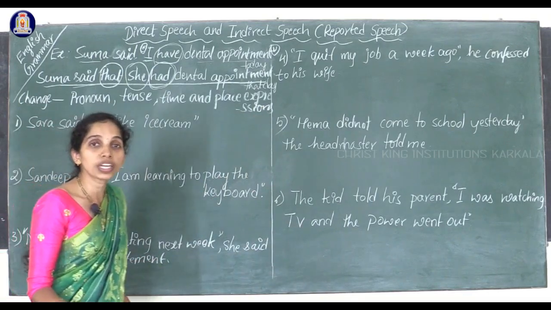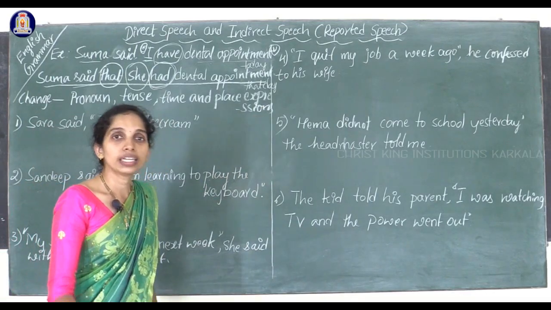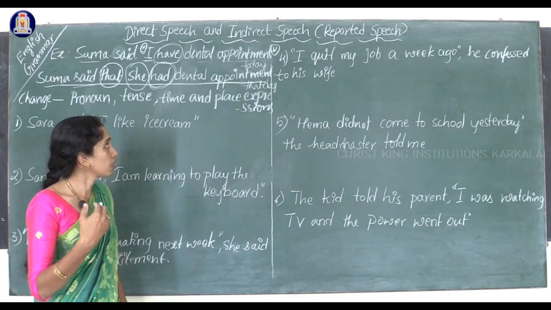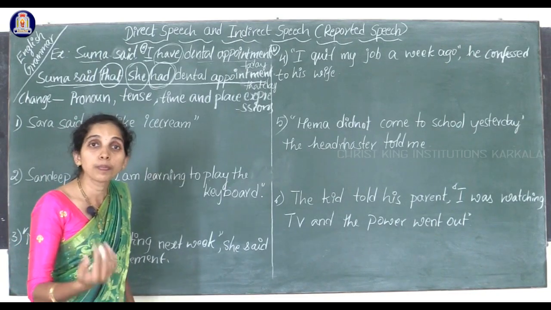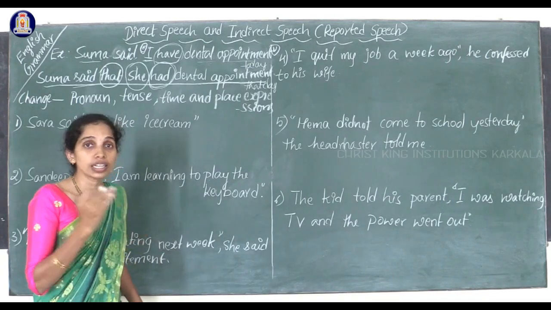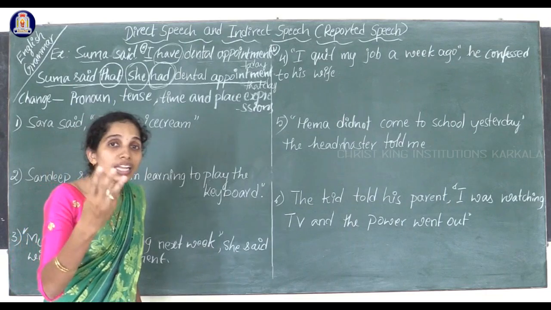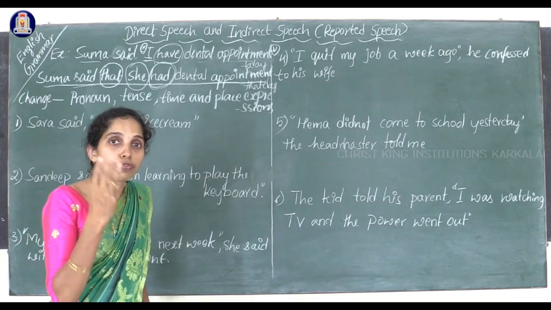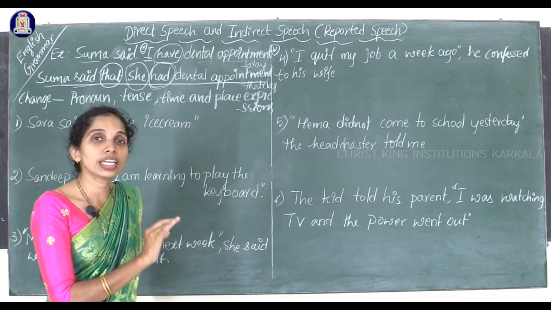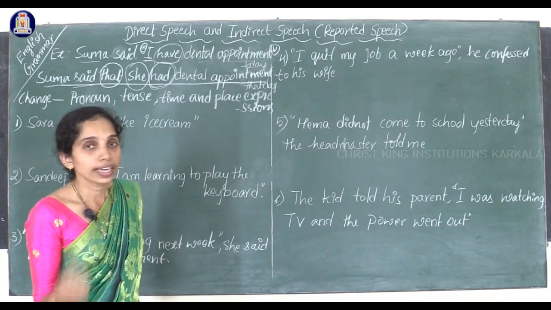Similarly, tomorrow becomes next day and yesterday becomes the previous day. Okay, and ago becomes before. Like this, the change in the time expression. So three types of change, or three changes, we have to do while writing the direct speech into indirect speech.